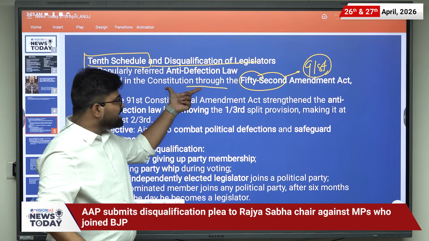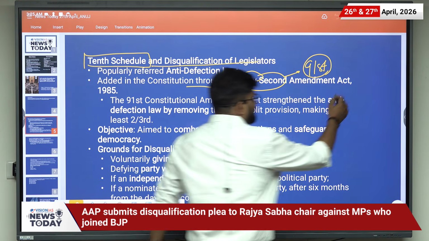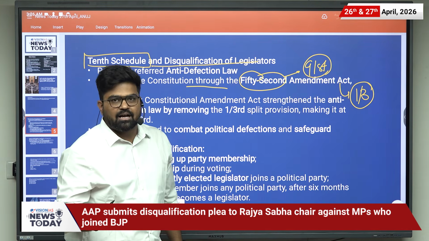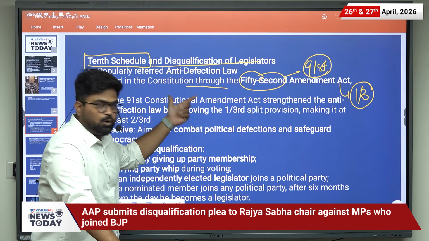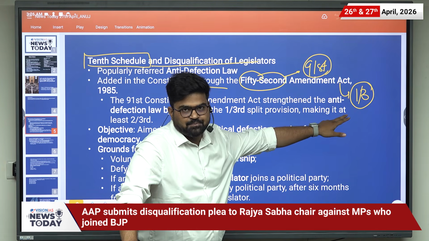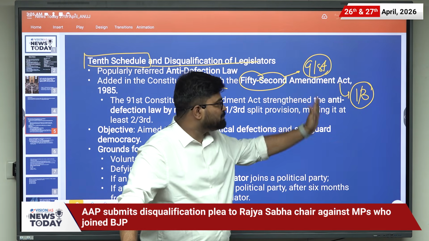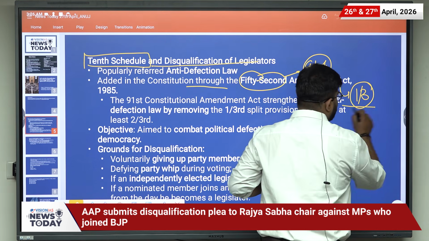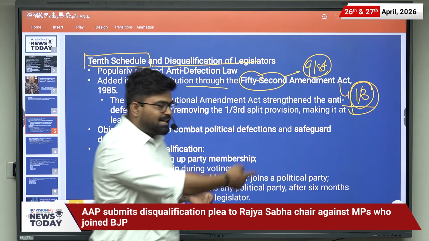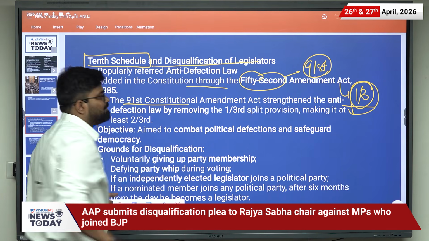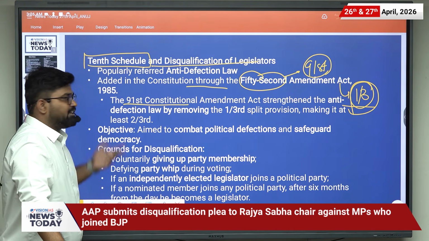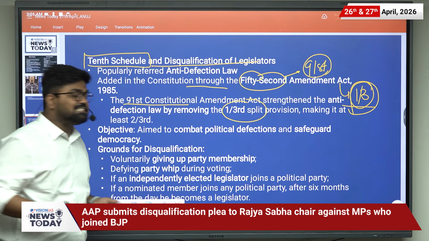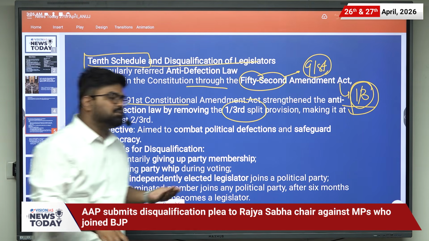Because in the original act, a 1/3 of the party, which was known as a split, was allowed, and it was said that the anti-defection law would not be applicable to members who were splitting from a party. But that was misutilized by many members. So to curb that, the 91st Constitutional Amendment Act strengthened the anti-defection law by removing that 1/3 split provision and making it at least 2/3, which is now known as a merger.